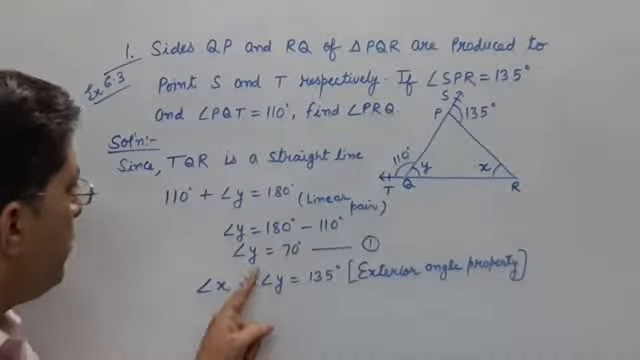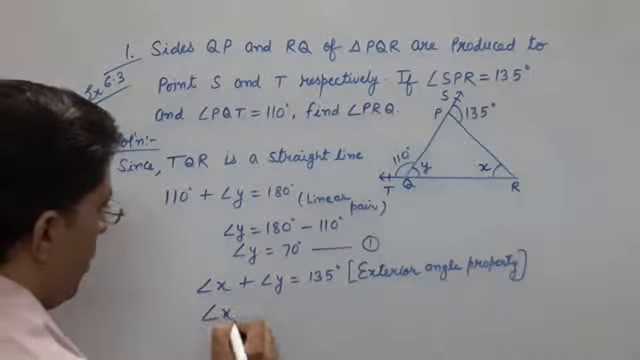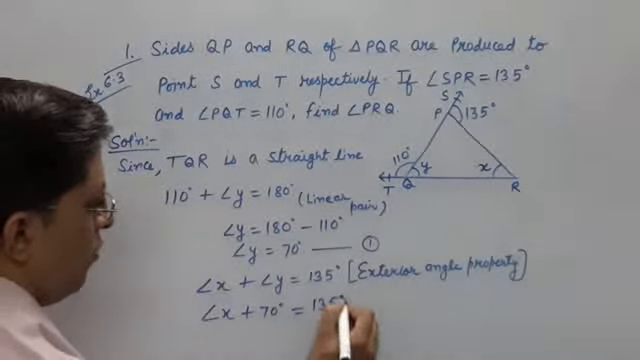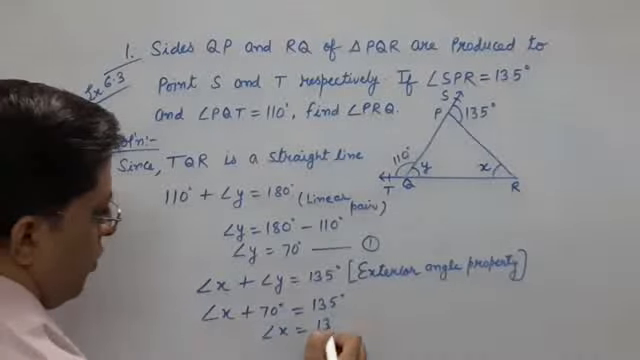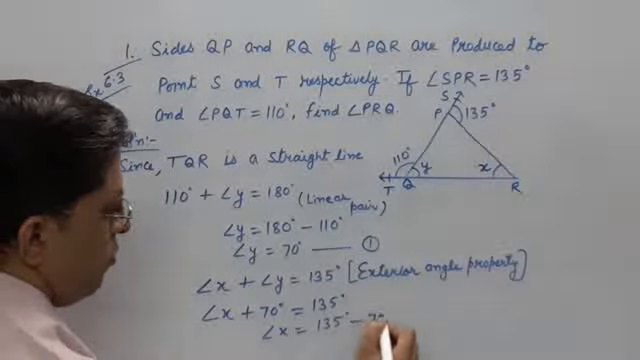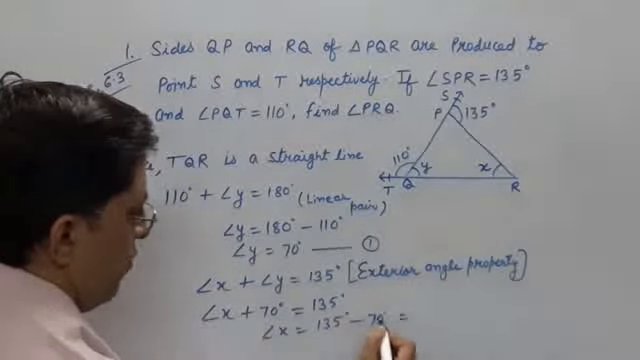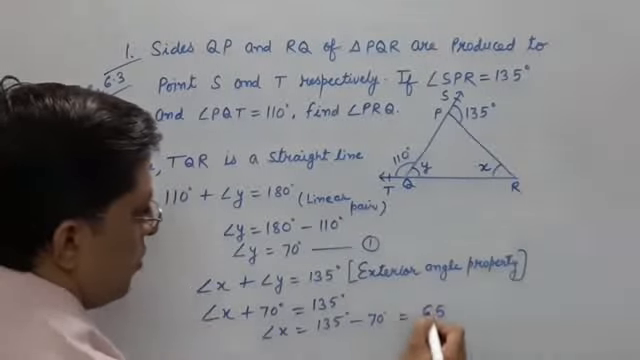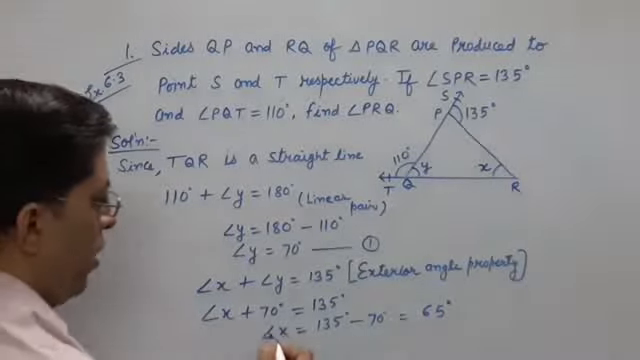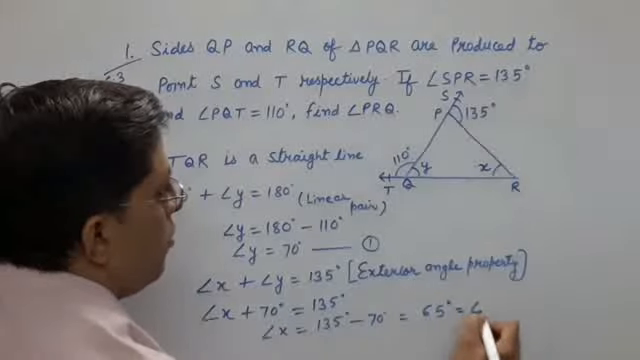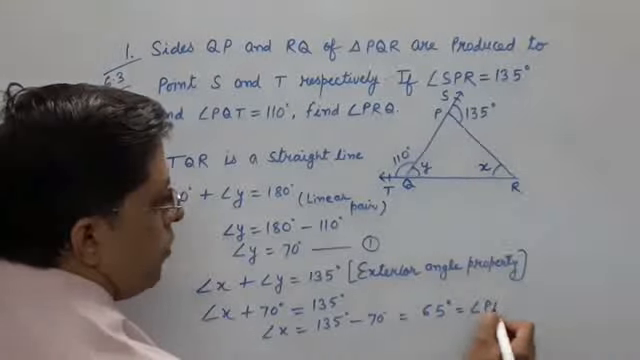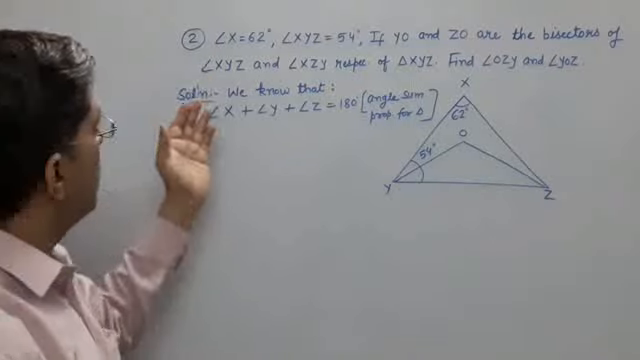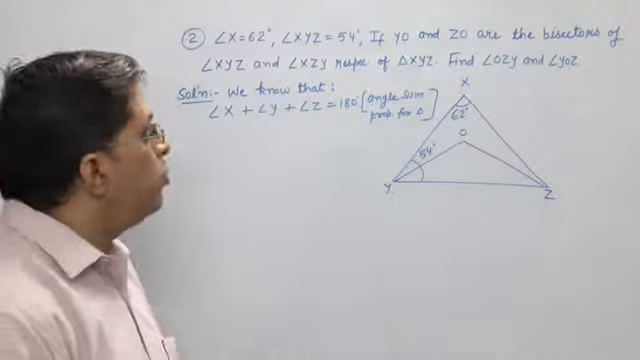Now, what is angle Y? Angle Y is 70 degrees. X is X, so 135. What is X? 135 minus 70. Okay, 5 minus 0 is 5 and 13 minus 7 is 6. 65 degrees. And what is X actually? That is angle PRQ. And this is your answer. Yes, come on, for question number 2.